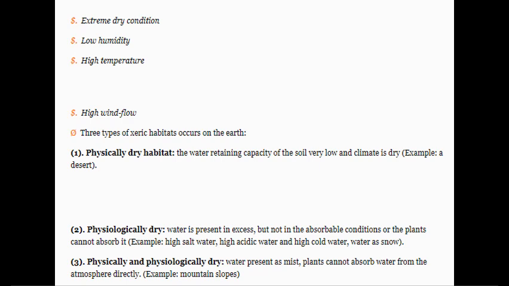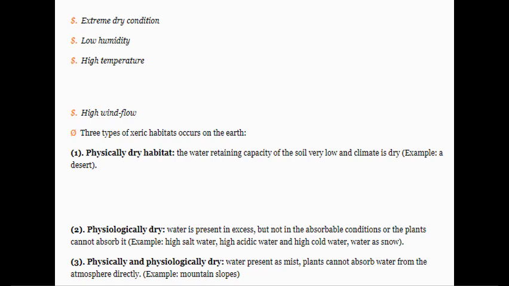Then the second type is physiologically dry habitat. That means water is present in excess or more, but not in the absorbable condition, or the plants cannot absorb it. For example, the high salt water, high acidic water, and high cold water, water as a snow.